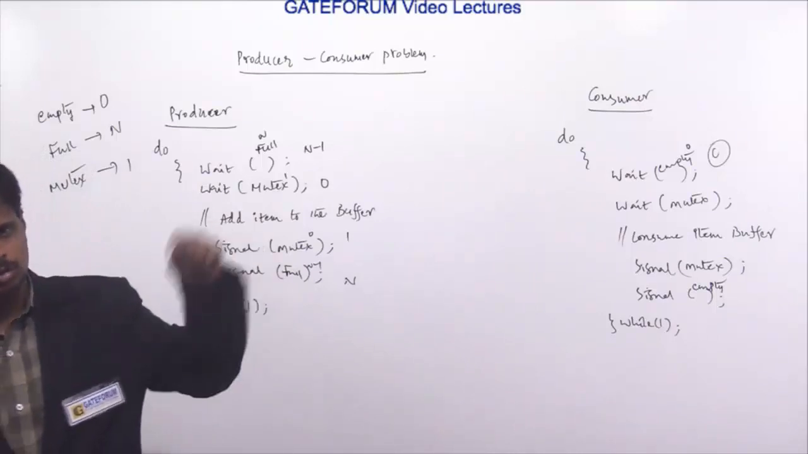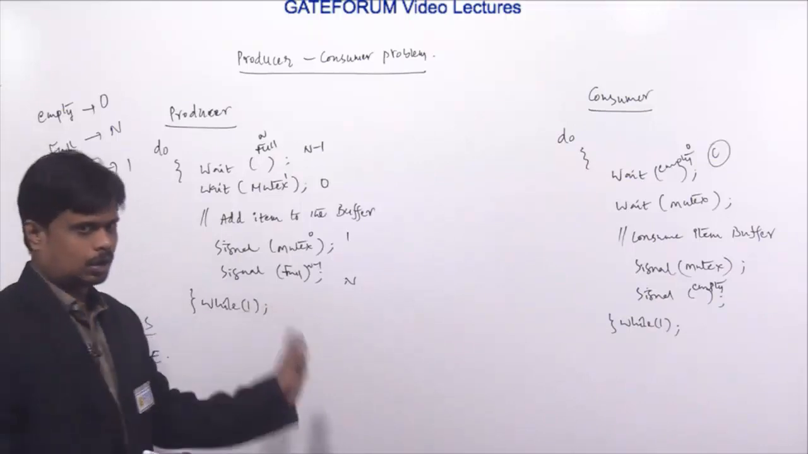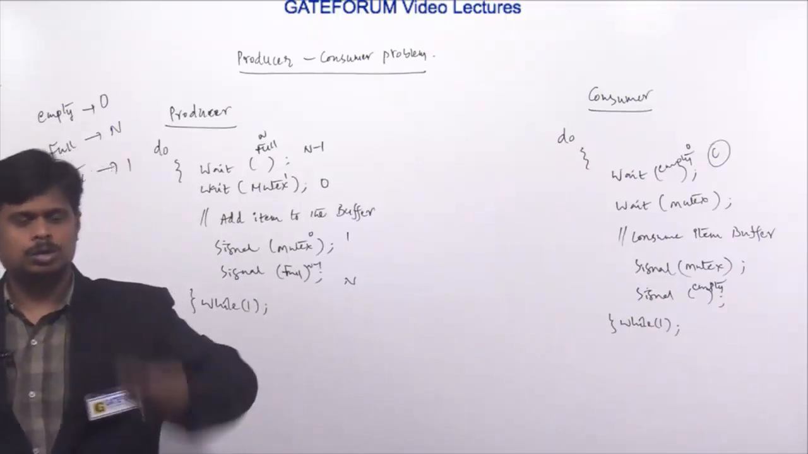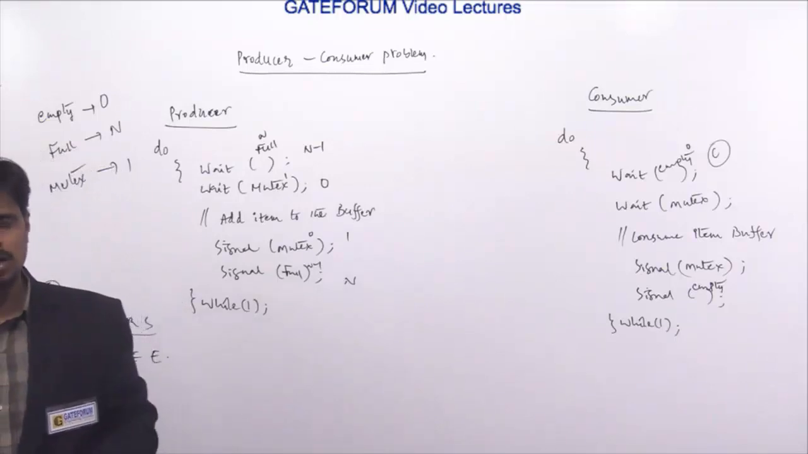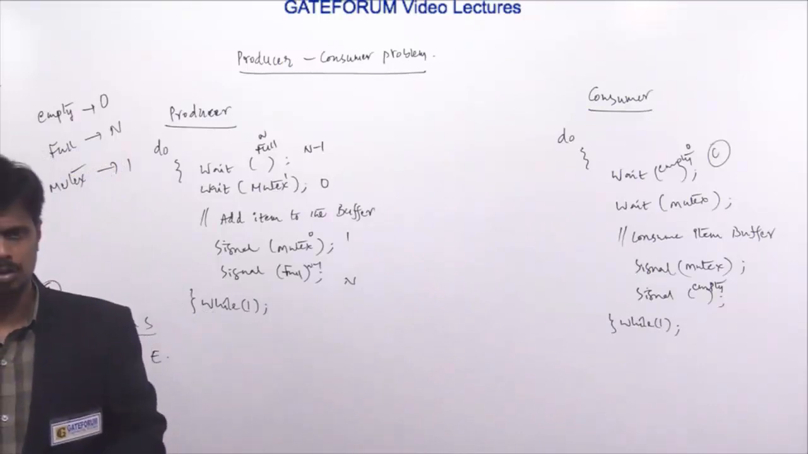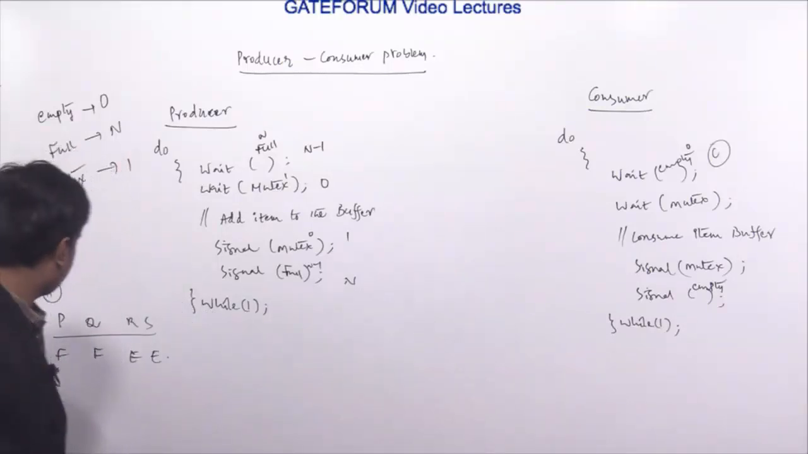The producer has to produce the items and the consumer also should consume the items. But option A allows only the producer to produce items into the buffer. It is not allowing the consumer to consume any item. So hence option A is not correct for this question. Now coming to option B.